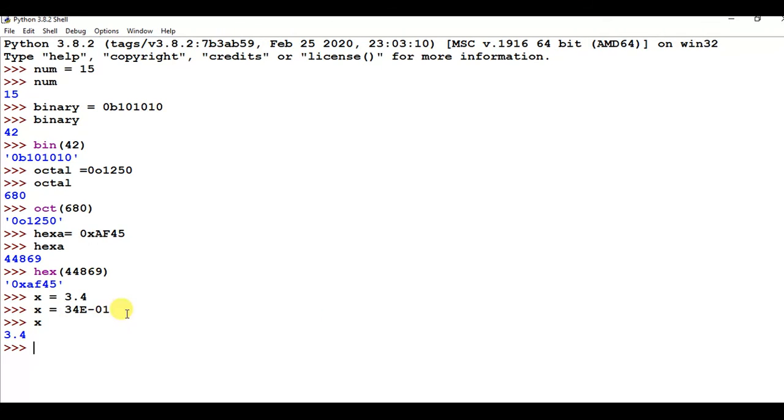So this is the way we can also express a floating point value.